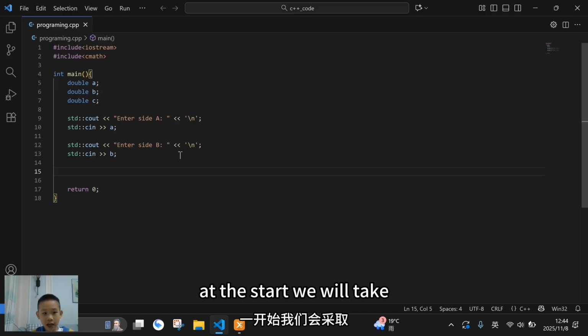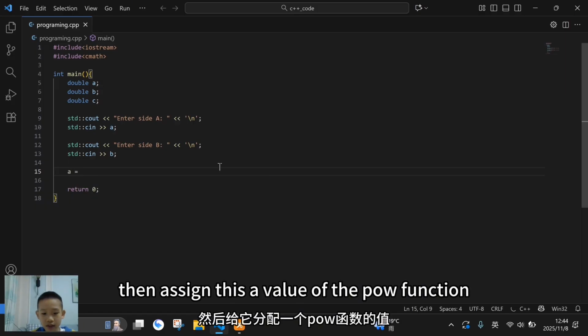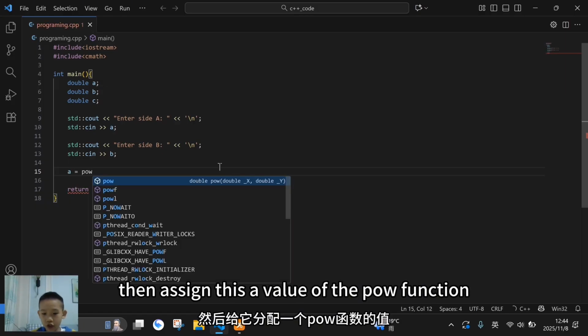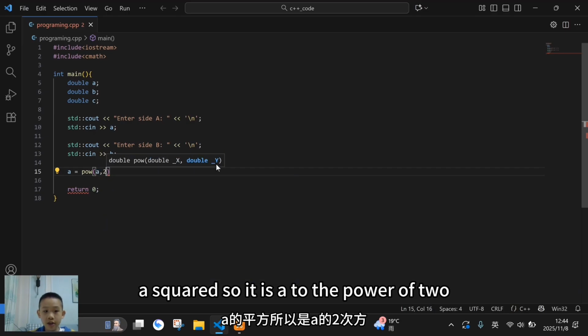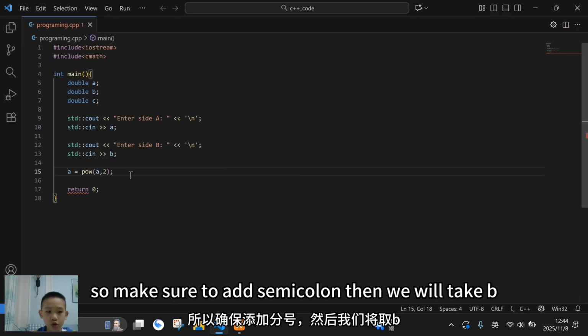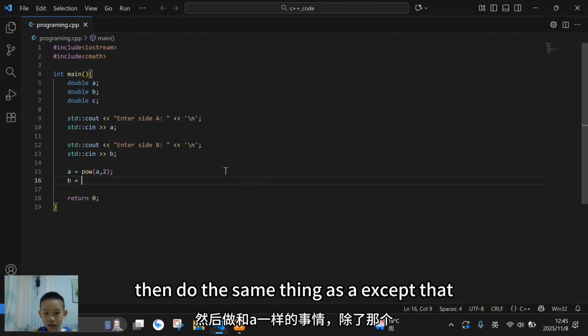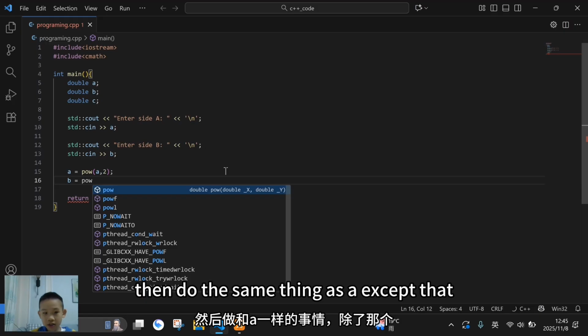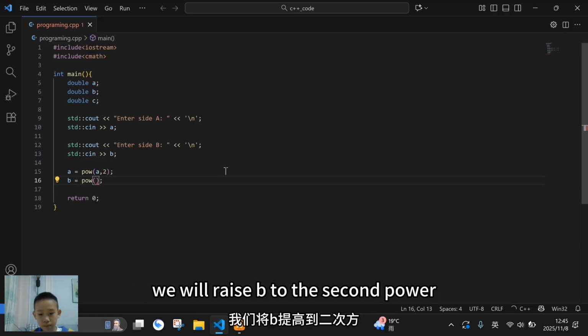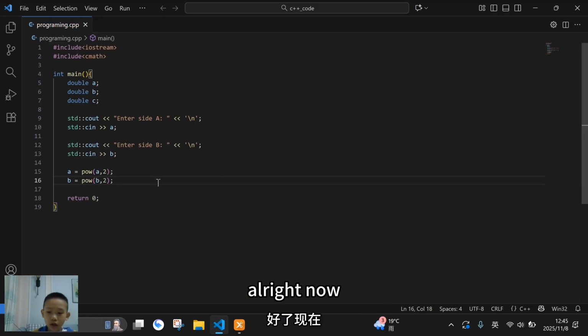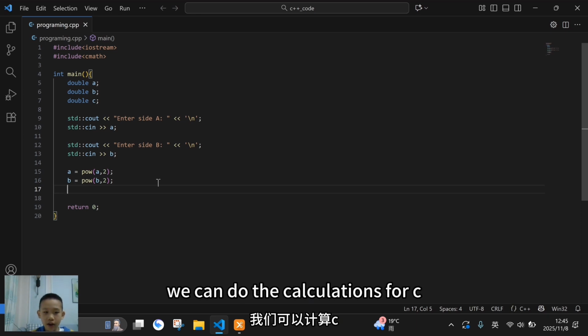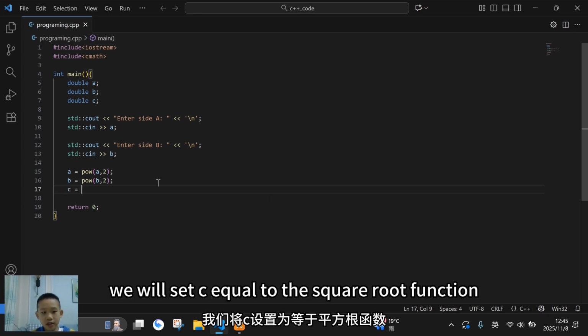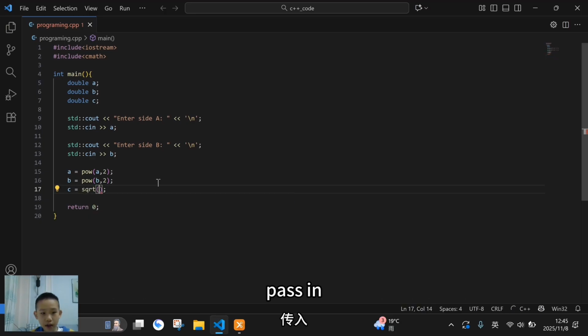We will take a, then assign it the value of the power function, a squared. So it is a to the power of 2. Then make sure to add a semicolon. Then we will take b and do the same thing as a, except that we will raise b to the second power. Alright, now we can do the calculations for c. We will set c equal to the square root function, passing in a plus b.